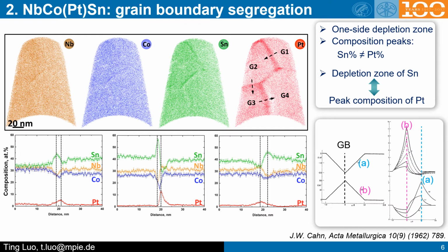If you assume that in the initial state, the grain boundary is enriched with B elements but depleted in A element, then after grain boundary migration, A will pile up ahead of the grain boundary, while B will segregate at the grain boundaries. And this is exactly what we observed in the 1D concentration profile of this sample.